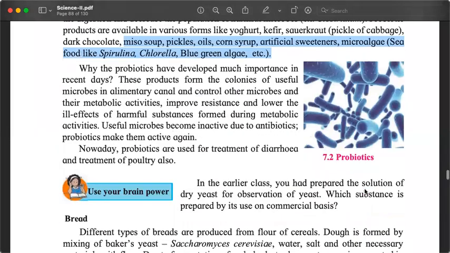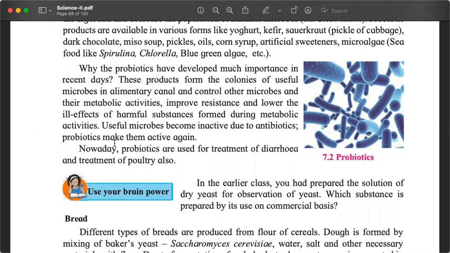Now, these probiotics have become very useful because in our lives in modern days, we are not exercising enough, we are not eating enough, we are not eating healthy food. A lot of our food is so overcooked, it is full of oil. All that is not good for the good bacteria of our body. So we need to supplement them with probiotics.